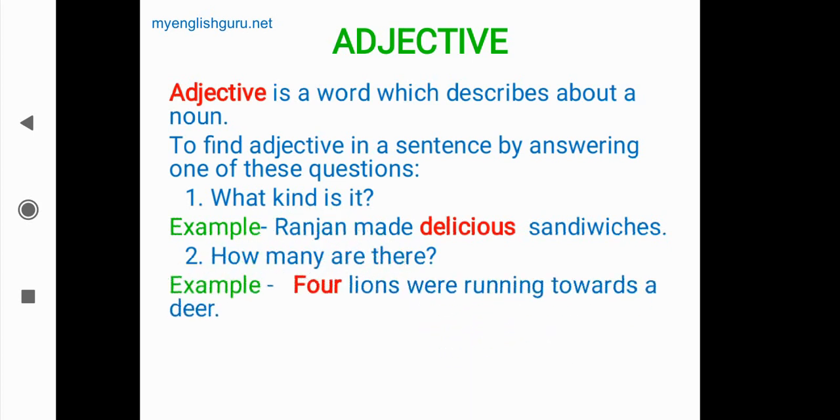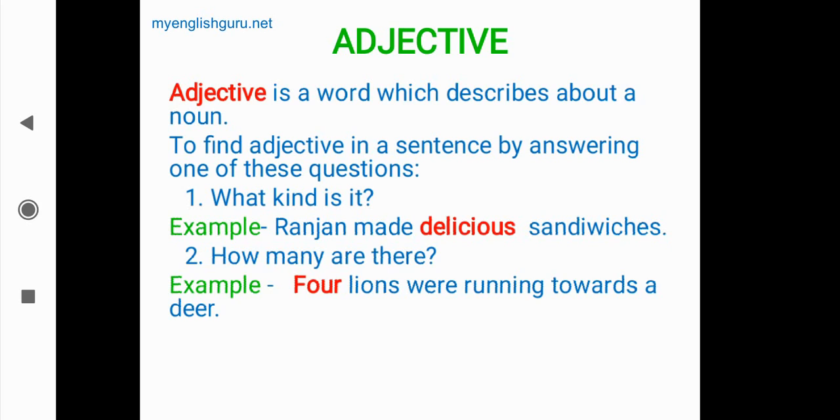Lions is a noun, and deer is also a noun. But here no adjective is used for deer; it is an article. But the number 4 is used for the lions, means here 4 lions, how many? So here it counts the number, so it is also an adjective.